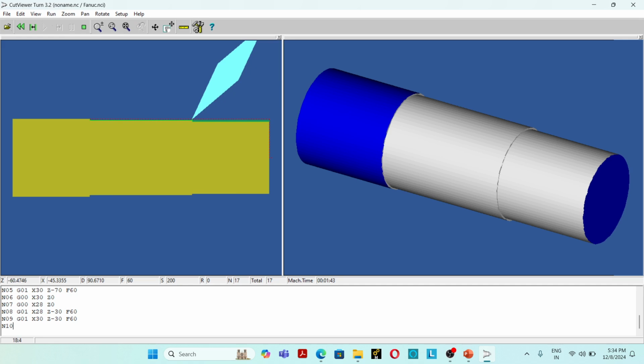Then N10 G00 X30 Z0. This is the programming block.